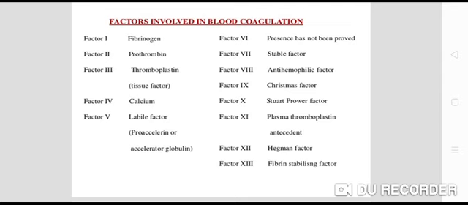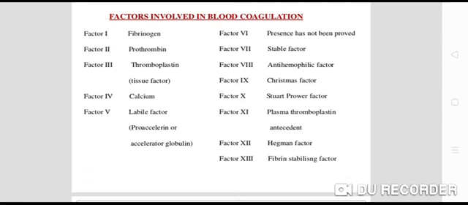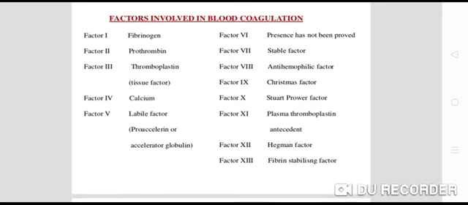Factor 4 is calcium, and calcium plays a very important role in blood coagulation. Then factor 5 is the labile factor, or we call it proaccelerin or accelerator globulin. Factor 6 presence has not yet been proved.